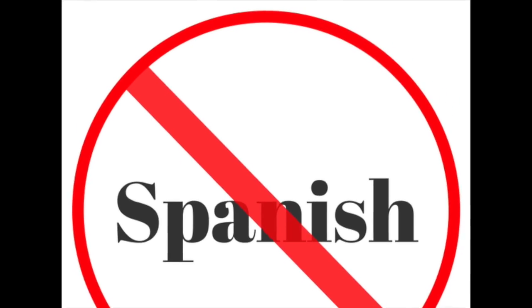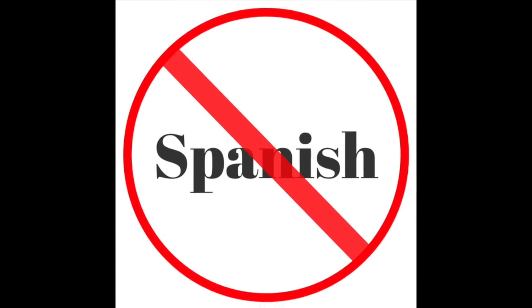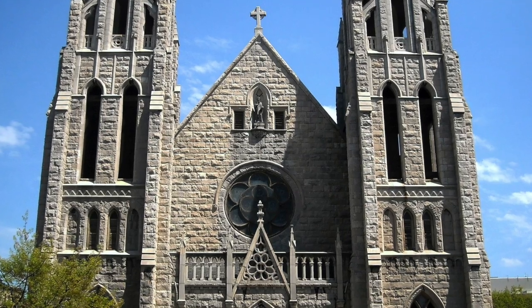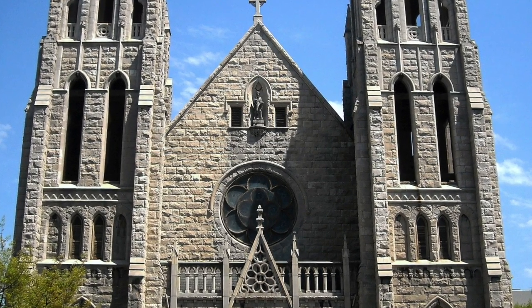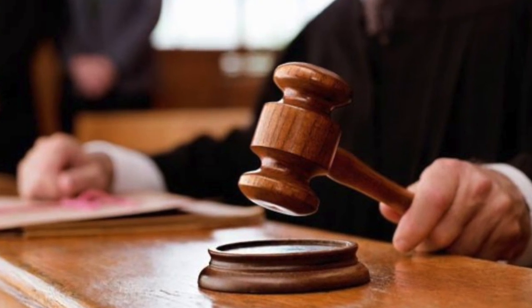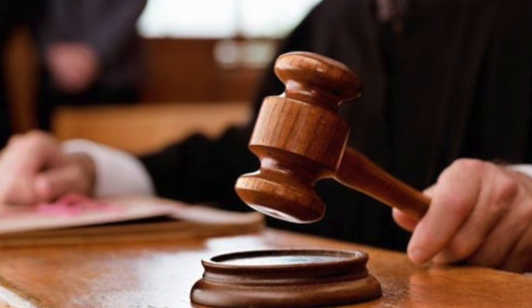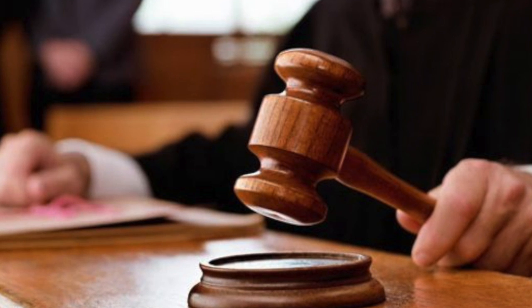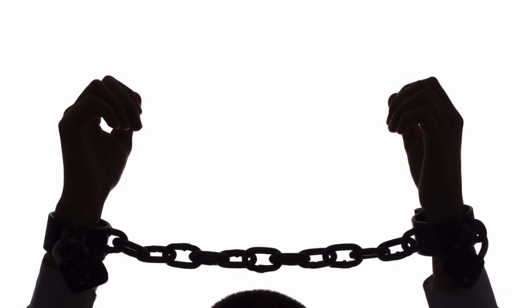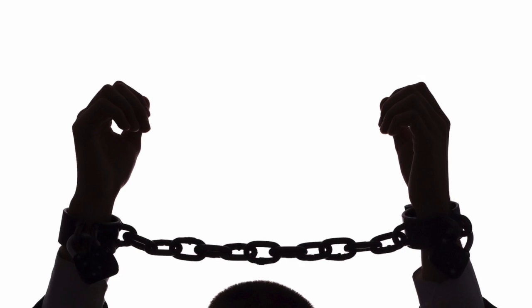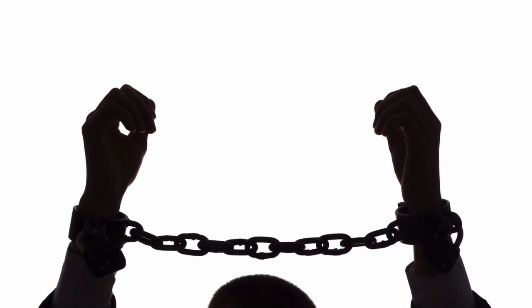Language: Americans were unwilling to speak Spanish. Religion: Americans were unwilling to accept the Roman Catholic belief. Judicial system: the Mexican system was guilty until proven innocent, as opposed to the American system of innocent until proven guilty. Slavery: the Mexicans opposed slavery, whereas many Americans had been raised in the slave states of the South.